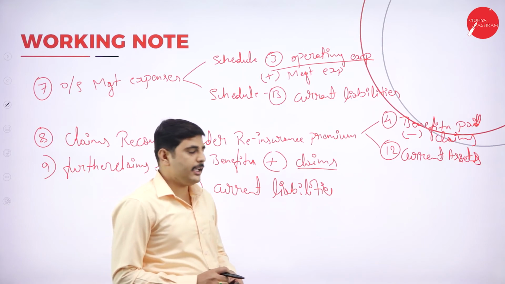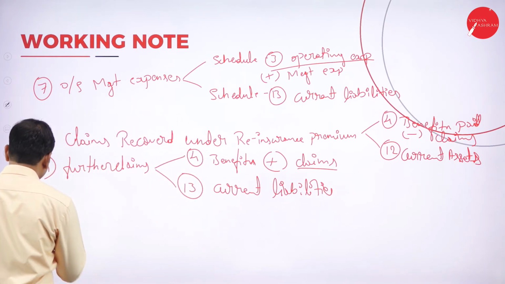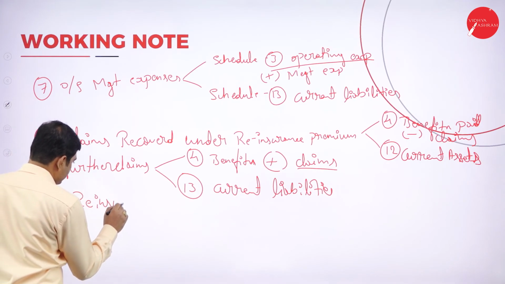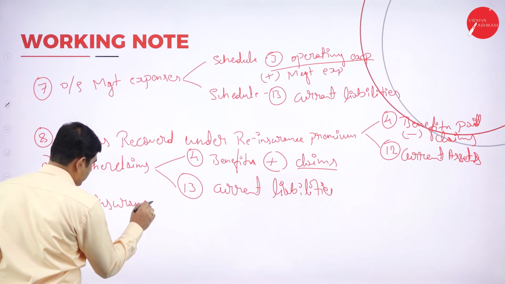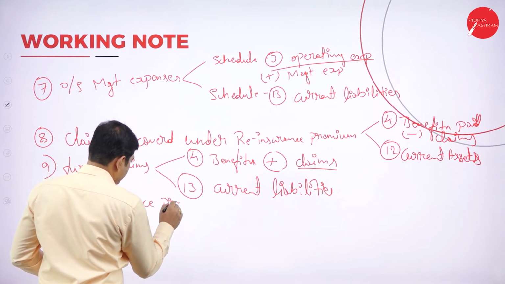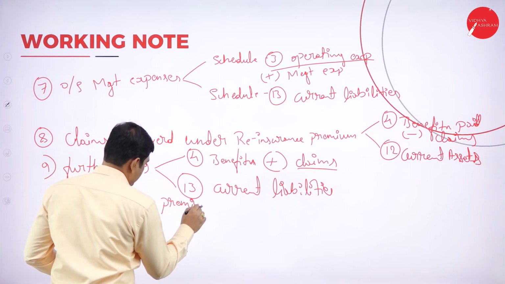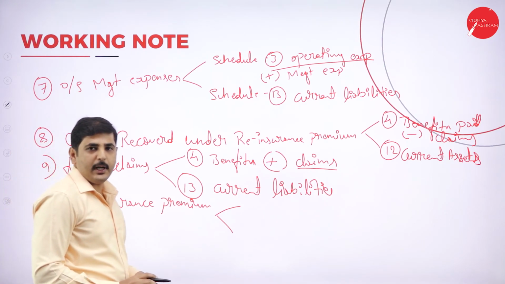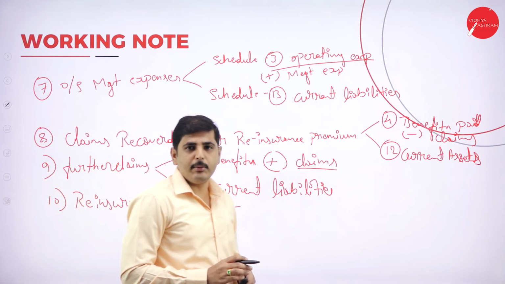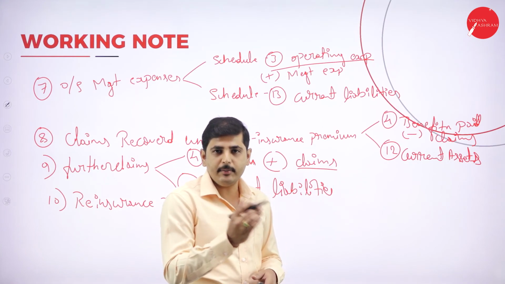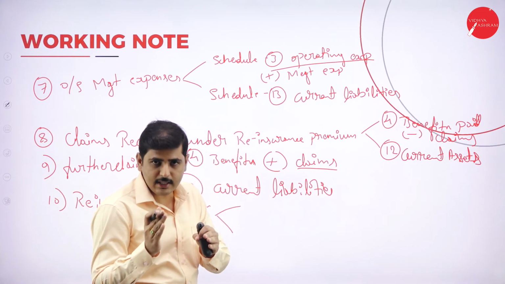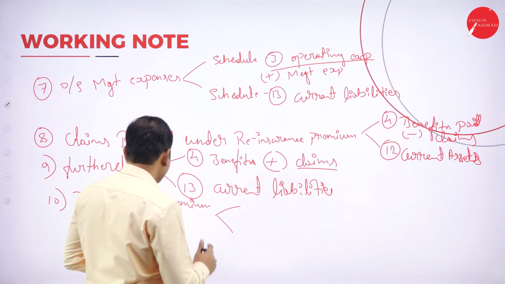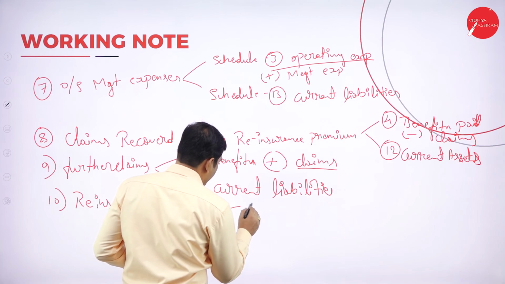Now next adjustment is reinsurance premium. So where we have to show reinsurance premium: in schedule number 1, premium, deduct from premium, because we have to share the premium with another insurance company.